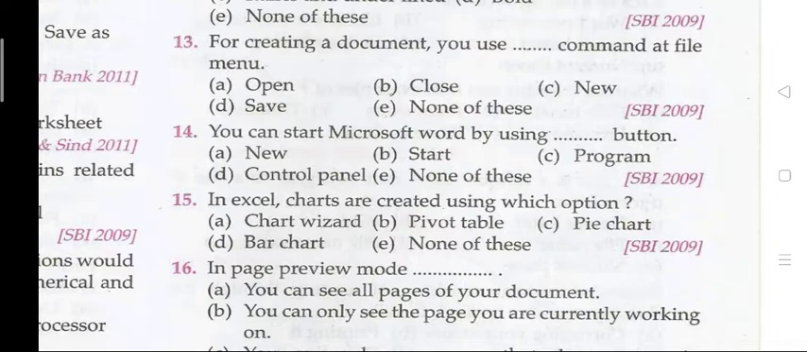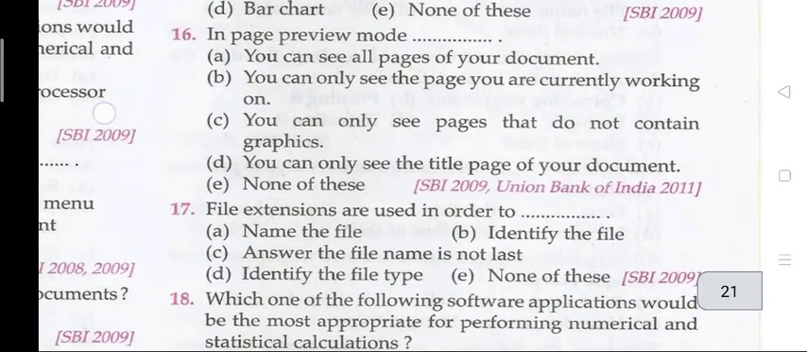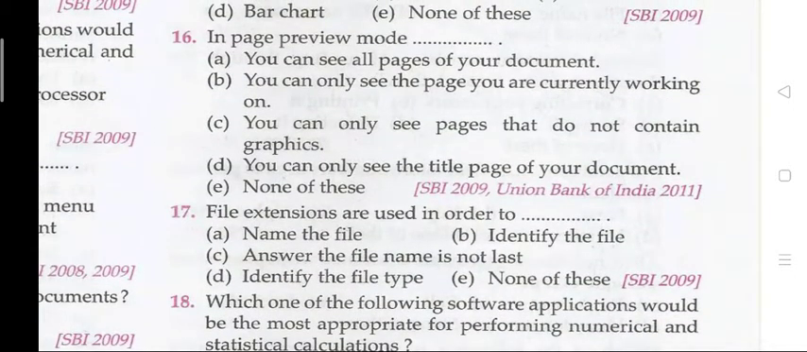Question number 16. In page preview mode dash. The right answer is 16 ka A. You can see all pages of your document. The next question, question number 17, that your file extensions are used in order to. The right answer is D, identify the file type.